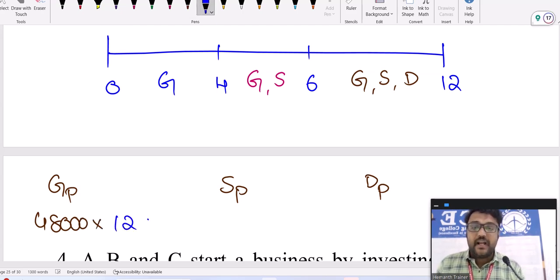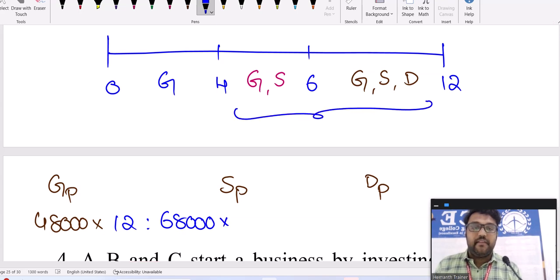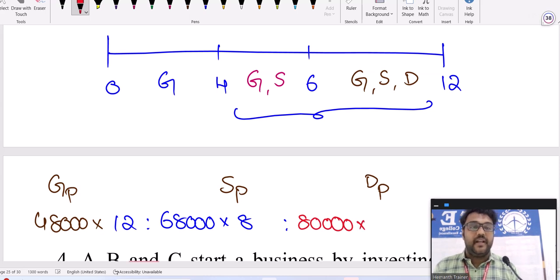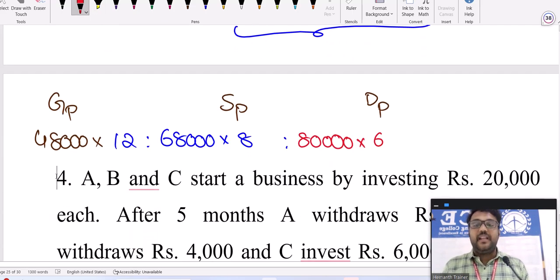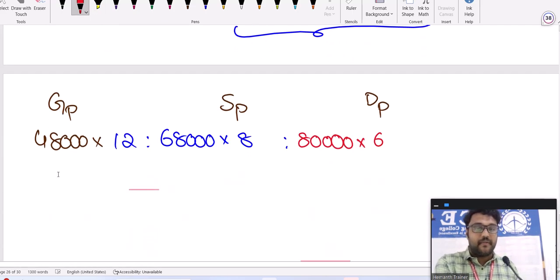Good. Shreya, how much invested? 68,000. Shreya was available for how much time? Shreya was available here 2 years old, 8 months. Deepak's investment is 80,000. How much time was Deepak available? 6 months. Right. Now cancel those common terms. Find the ratio, then we'll decide how much amount Deepak will get.